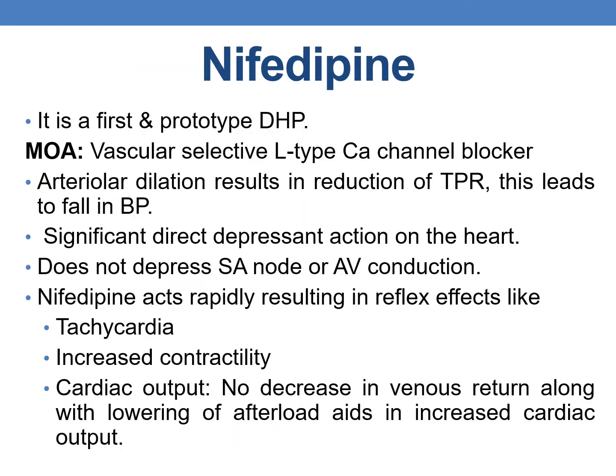Coming to the drugs, the first one is nifedipine. It is the first and prototype dihydropyridine. The mechanism of action is vascular selective L-type calcium channel blocker. Pharmacological actions are arteriolar dilation results in reduction in total peripheral resistance. This leads to fall in BP, and direct significant depressant action on heart is not seen and does not depress the SA node and AV conduction. Fall in BP is seen due to arteriolar dilation.